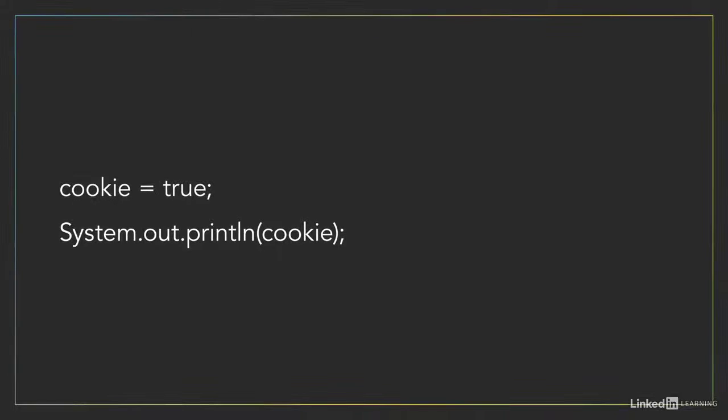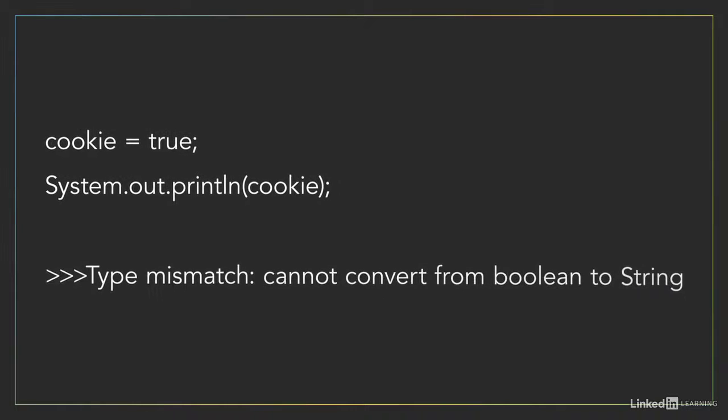Since we've defined our variable as type string, we can't then later decide to set this variable to a different type, let's say an integer. When we compile our program, we'll receive an error because Java is a strict programming language. It doesn't allow you to reassign data types in this way.